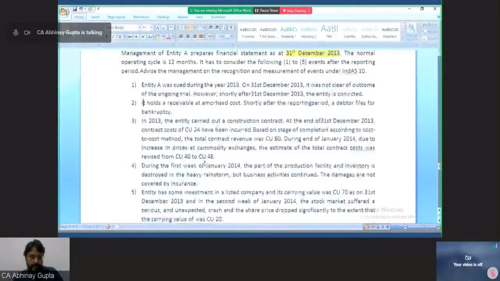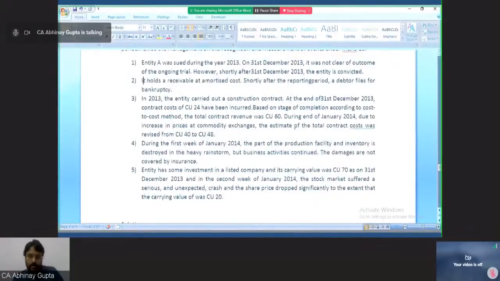In 2013 the entity carried out a construction contract. At the end of December 2013, contract cost of 24 had been incurred. Based on the stage of completion, according to the cost to cost method, the total contract revenue was CU60. During the end of January 2014, due to the increase in prices at commodity exchanges, the estimate of the total contract cost was revised from CU40. So this is another scenario. So we have three scenarios. Number 1, a case. Number 2, a debtor. Number 3, a contract cost.